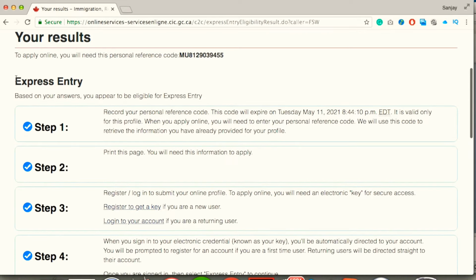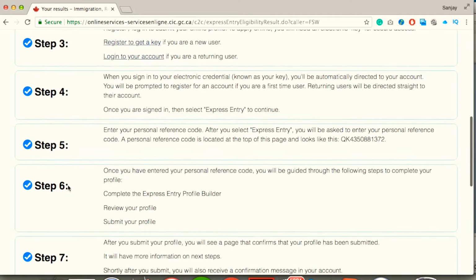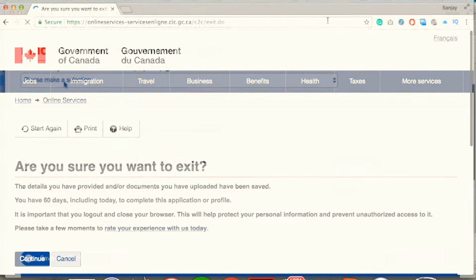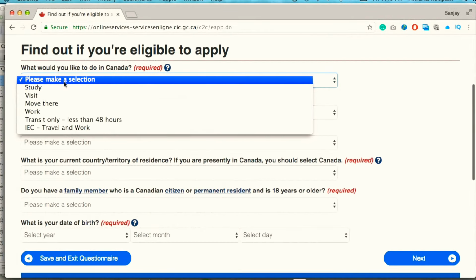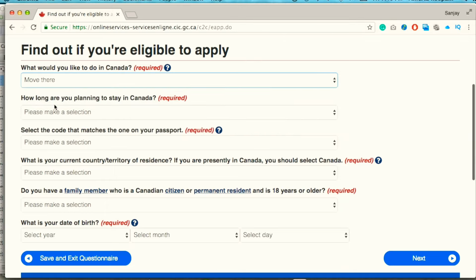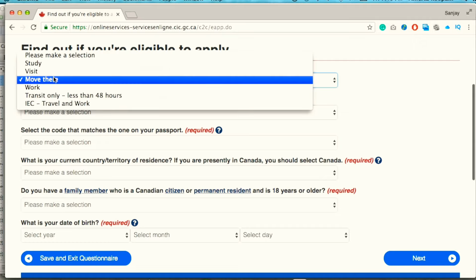After answering all the questions, they will bring you to this page if you are eligible to apply for Express Entry. Basically these are the steps required to apply to this program. This is how you follow the methodology to find out if you're eligible to apply to any of Canada's immigration programs. Similarly, if you're interested in other programs such as study permit or work permit, all you have to do is answer those questions and you will get the results on whether you're eligible or not.